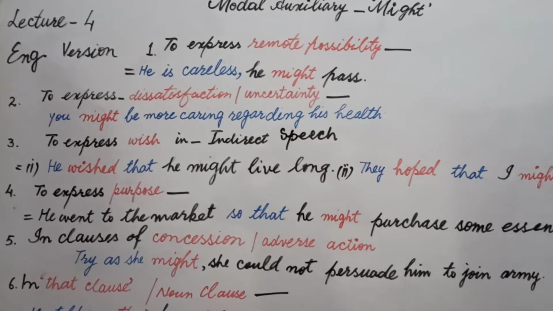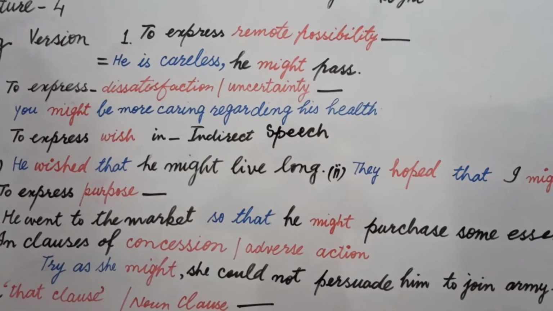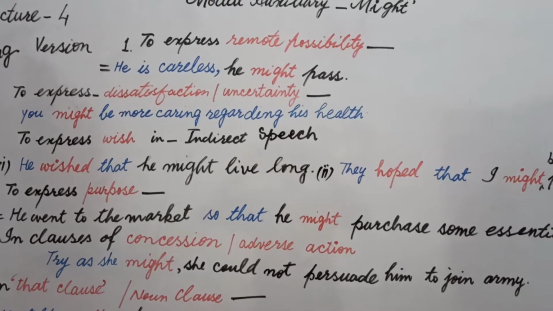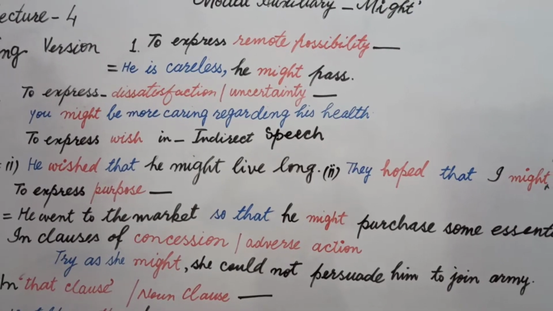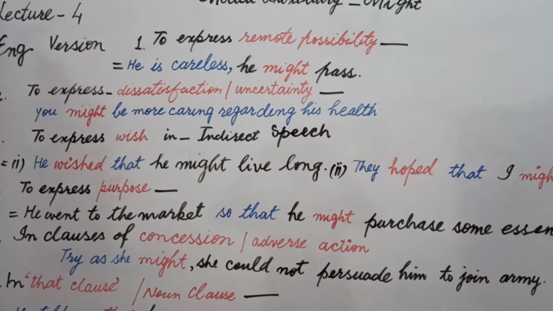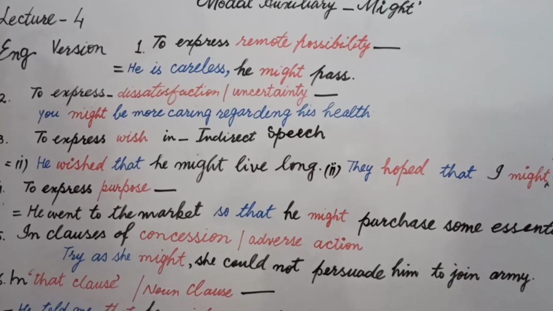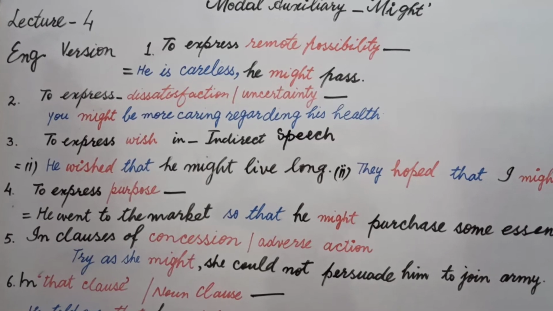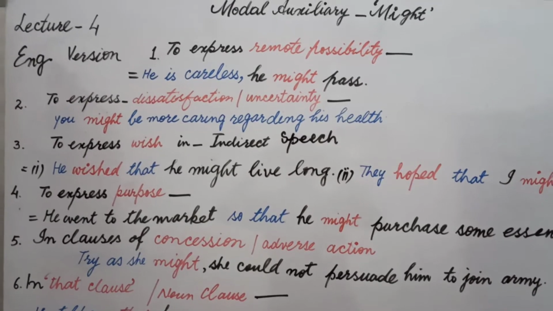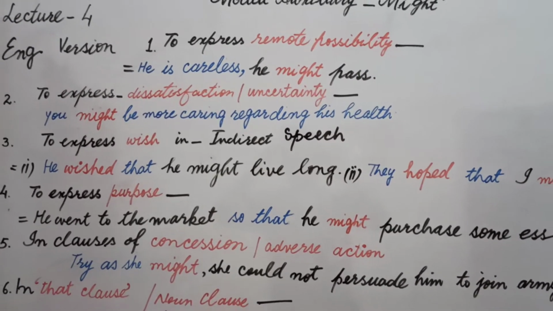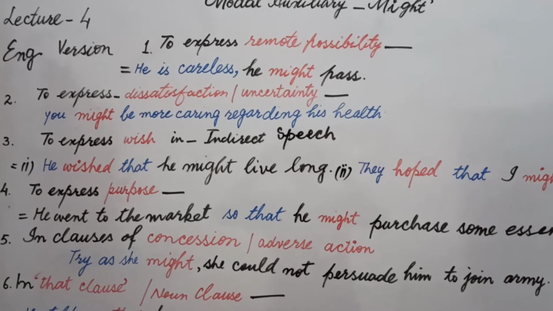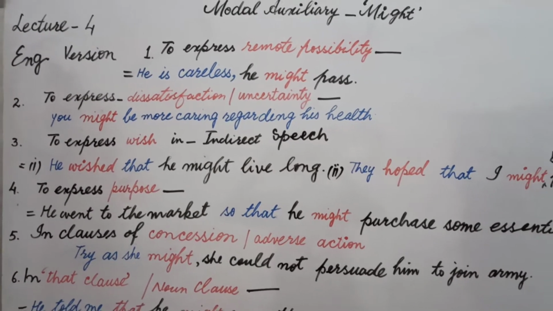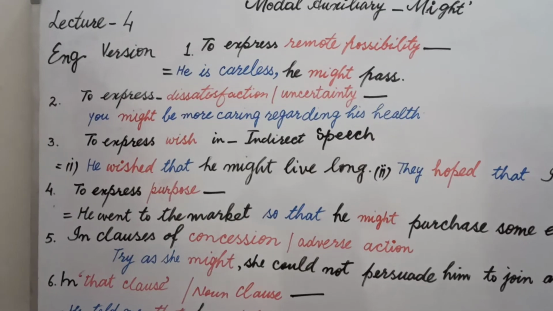We have used blue color to express the reason of using might, and the sentence is he is careless, that is written in blue color. He might pass. It means the less chances of his passing is because of his carelessness. Blue color represents reason of using might, and might is written in red color, and the rest part of the sentence is used in black color.